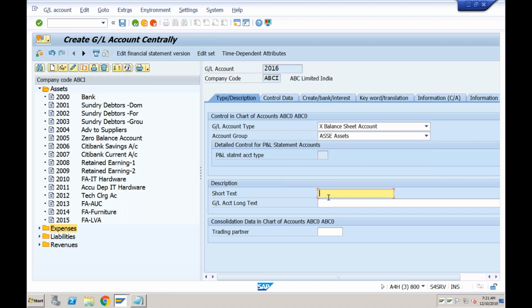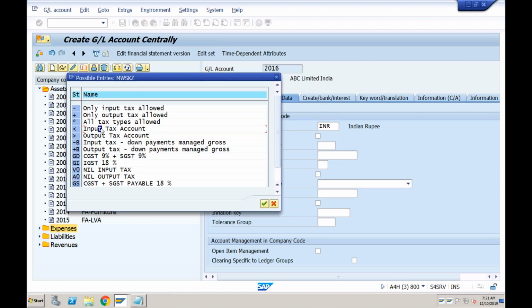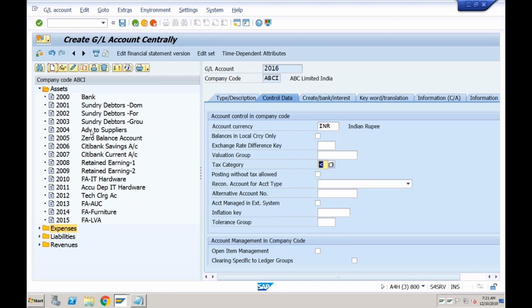And here we will say this is central GST input. We need to very clearly say this is input. This means it is used at the time of AP invoice. In control data, the tax category should be input tax account. So this is a GL account which is actually going to post the tax related postings. Okay, so input tax account.